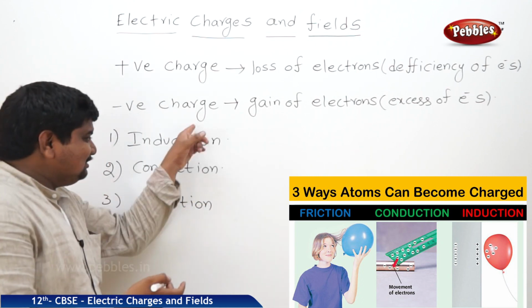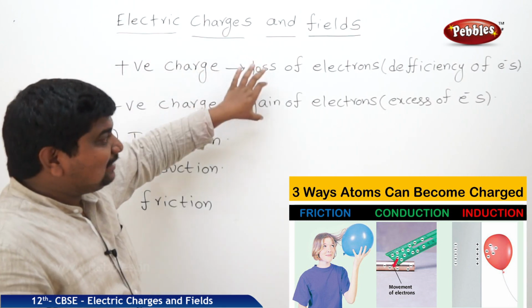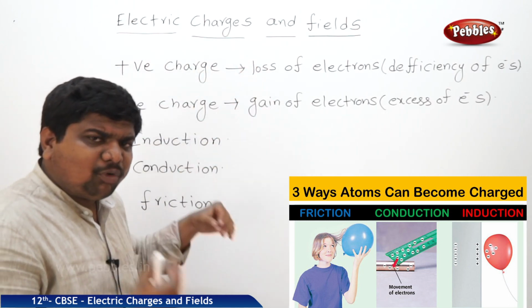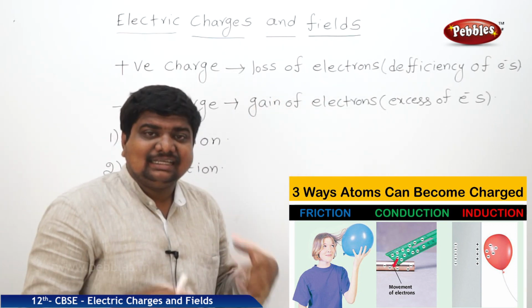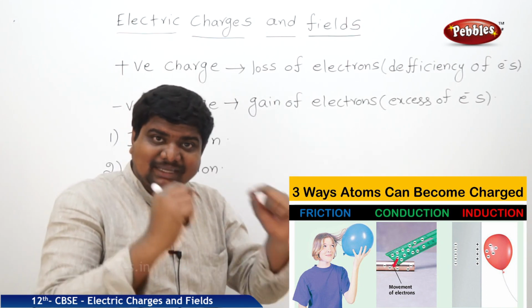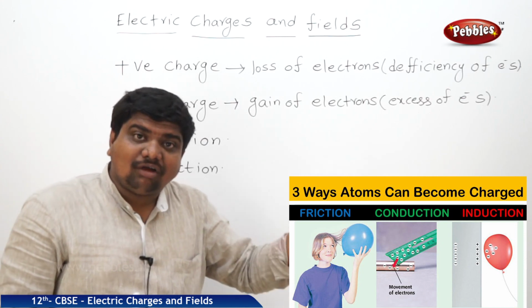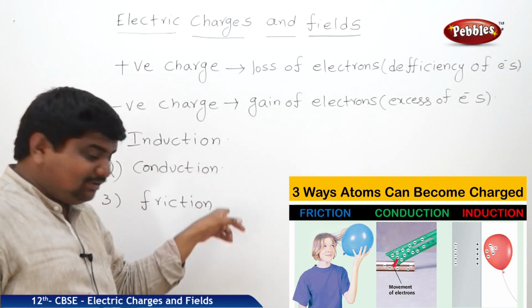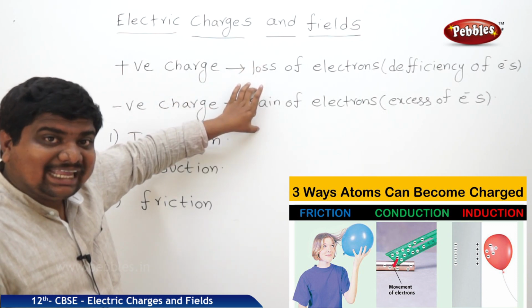Why are we dealing with these three topics? See the definitions: loss of electrons or gain of electrons. How can a body lose electrons and how can a body gain electrons? There is a process called electrification or charging a body. In any one of these three ways, it is possible to lose or gain electrons.